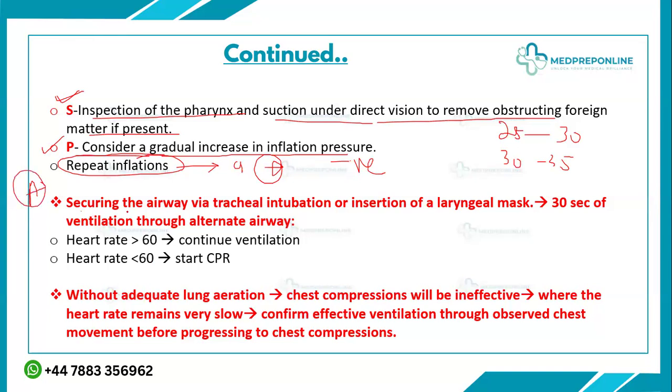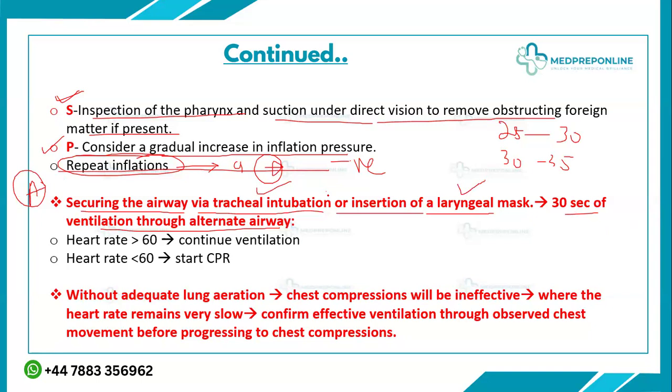This is the point: securing the airway via tracheal tube intubation or the insertion of a laryngeal mask, and 30 seconds of the ventilation through the alternate airway you have to give them. Okay, so now at this stage, after this, if you are still unable to achieve the chest movements, this is the time you need to put the baby on the alternate airway, and that can be tracheal tube intubation or it can be laryngeal mask. You have to do that.